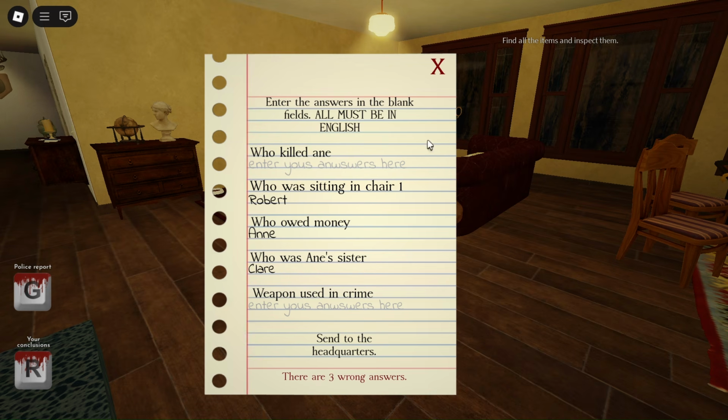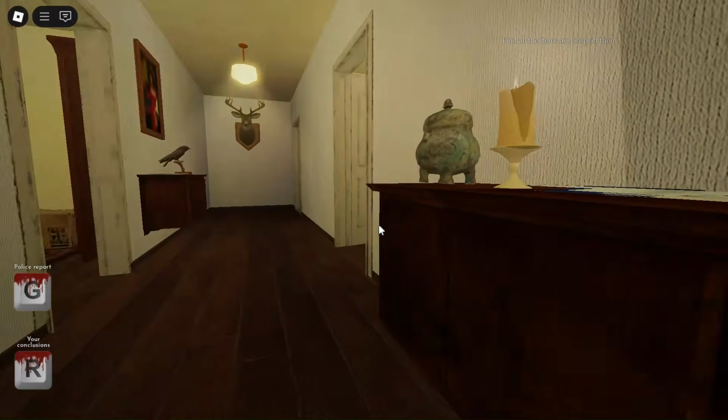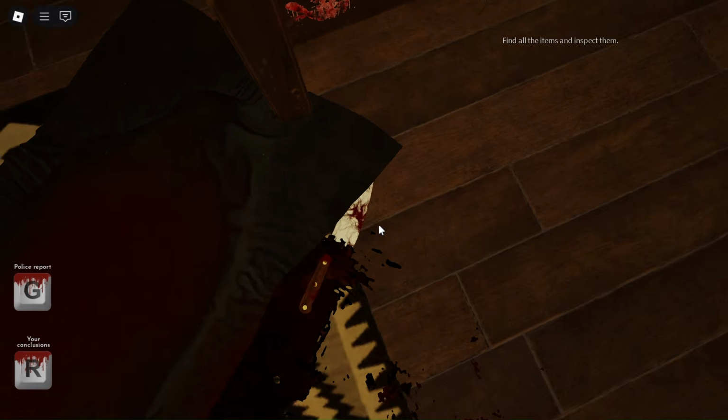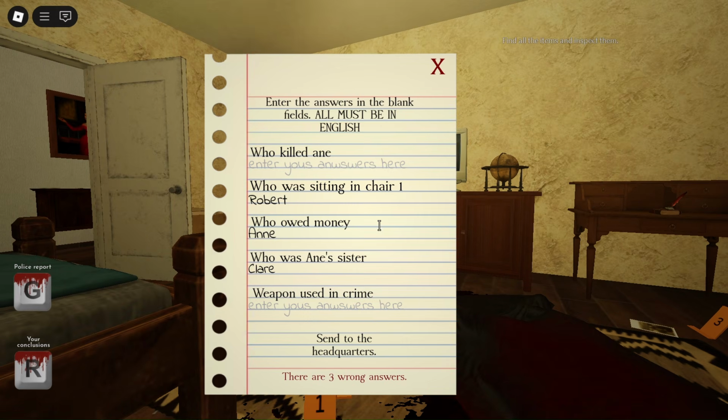Now, weapon used in the crime. This is quite an easy one. Just go in this room next to the dead body. You can see a knife with blood. So this is obviously the weapon in the crime. So you can see there is only one answer left.